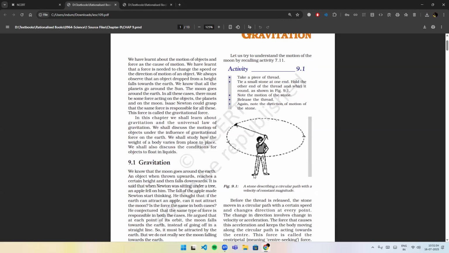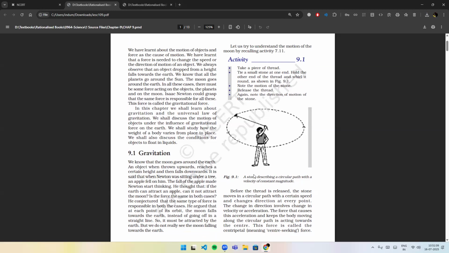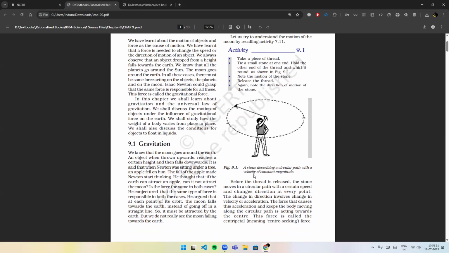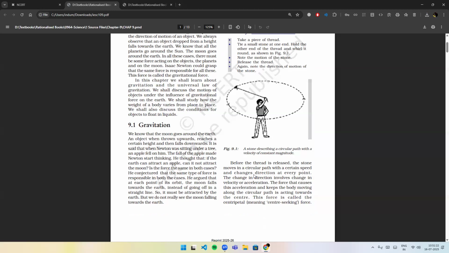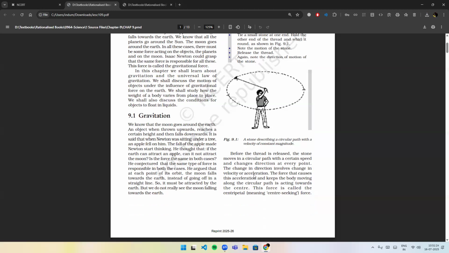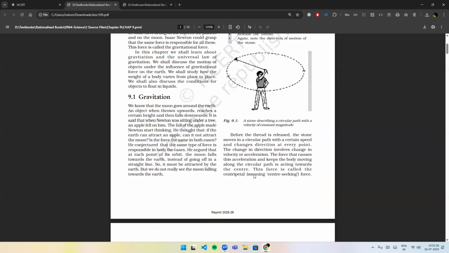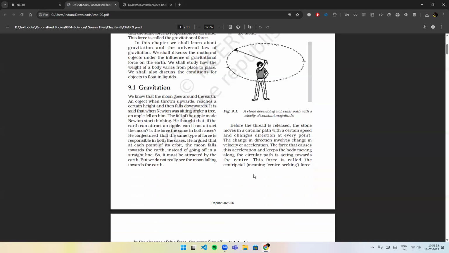Activity 9.1. Take a piece of thread, tie a small stone at one end, hold the other end of the thread and reel it around as shown in figure 9.1. Note the motion of the stone. Release the thread. Again note the direction of motion of the stone. Before the thread is released, the stone moves in a circular path with a certain speed and changes direction at every point. The change in direction involves change in velocity or acceleration.